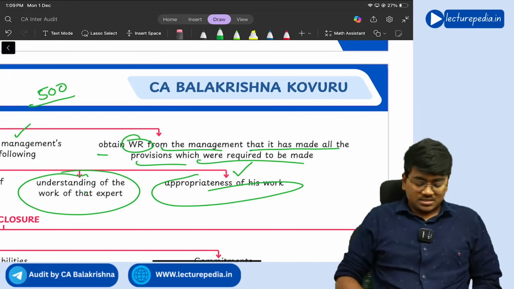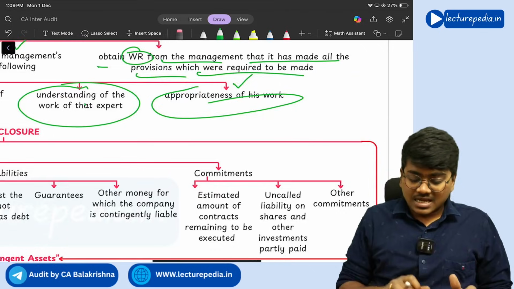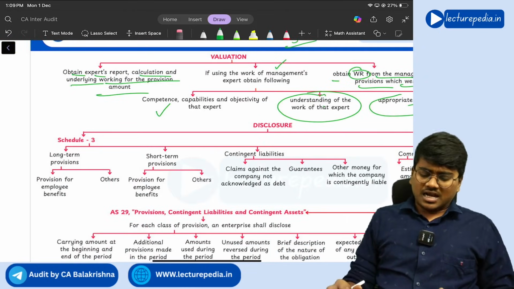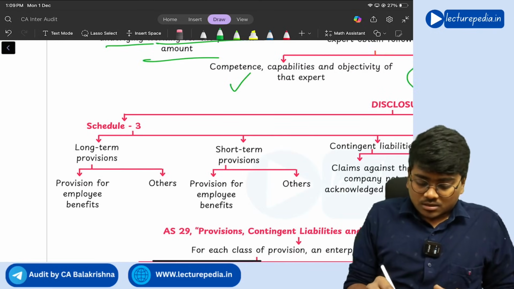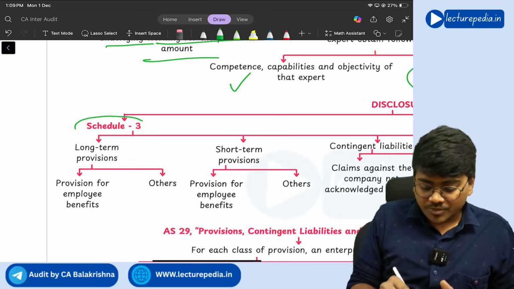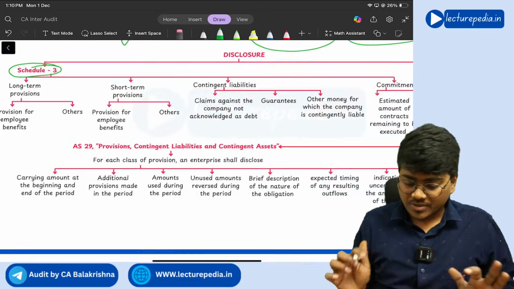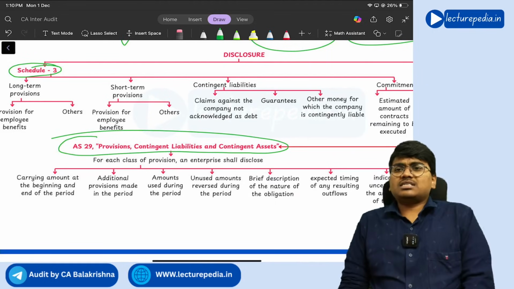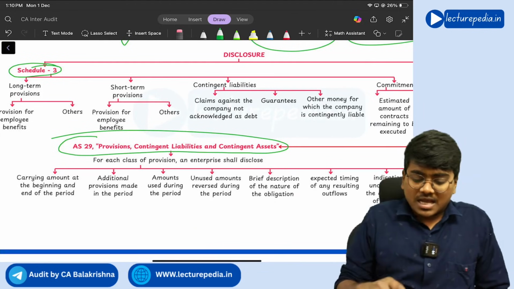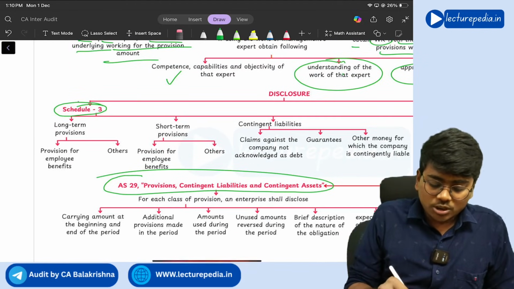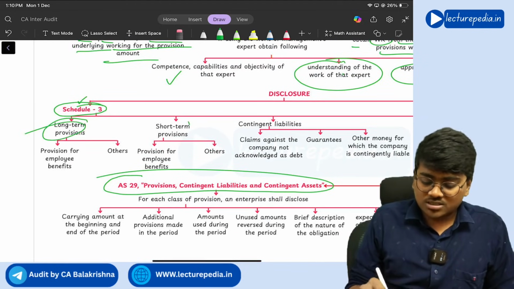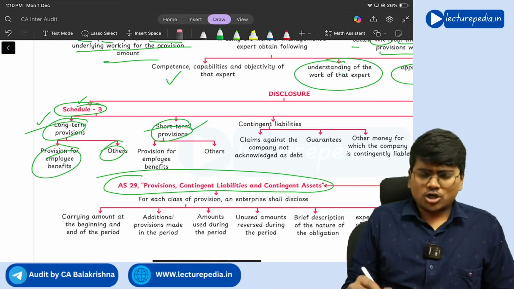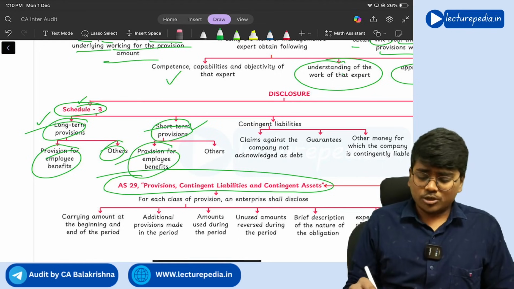Got it? Yes. Next, disclosure with respect to provisions and contingent liabilities. So here we have disclosures as per Schedule 3 of the Companies Act and disclosures as per AS 29, provisions, contingent liabilities and contingent assets. So as per Schedule 3, you need to give disclosures with respect to long-term provisions, short-term provisions. See, long-term provisions: provision for employee benefits, others. Short-term also same: provision for employee benefits and others.